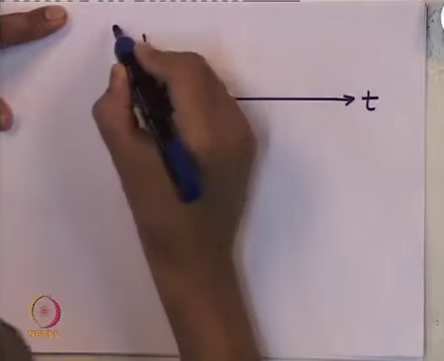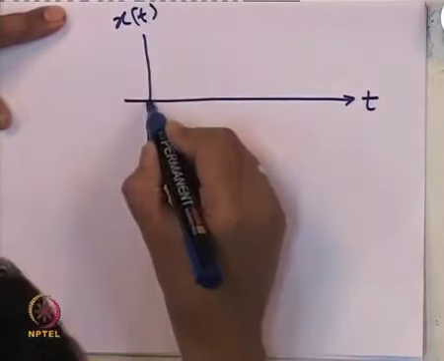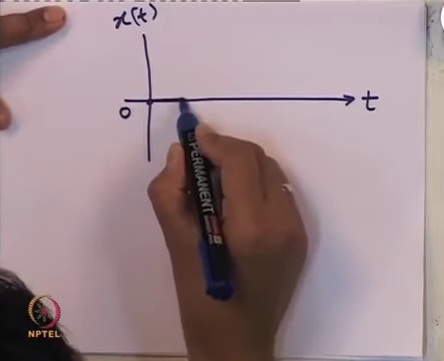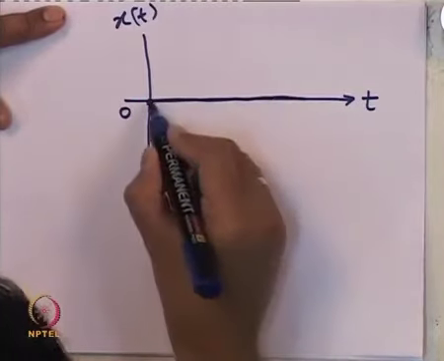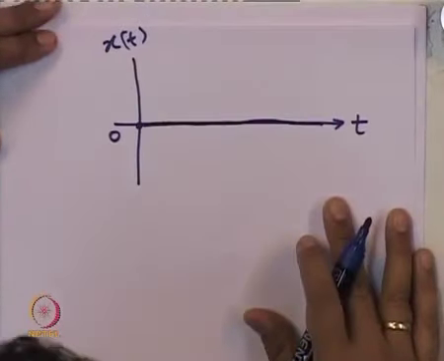This is the time axis. For the purpose of this figure, x has only one component and 0 is the equilibrium point. So, of course, starting at 0 we have the constant solution, the solution always remains at 0,